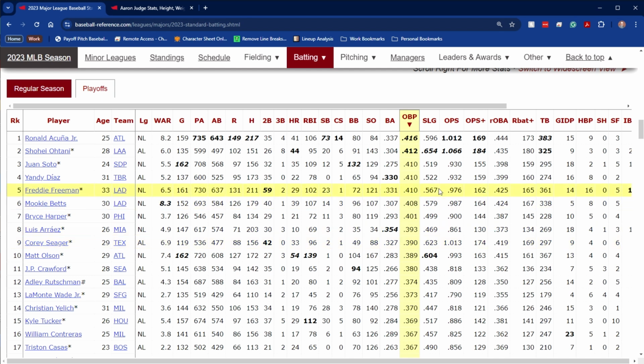Next up, we have slugging percentage, and we're into the last three here. Slugging, SLG, is slugging percentage. And that's basically the ratio of total bases. Remember, that's 1 for a single, 2 for a double, 3 for a triple, 4 for a home run. Total bases divided by at-bats.